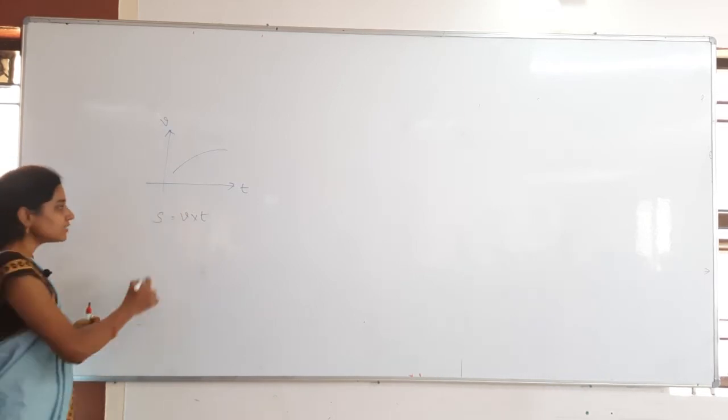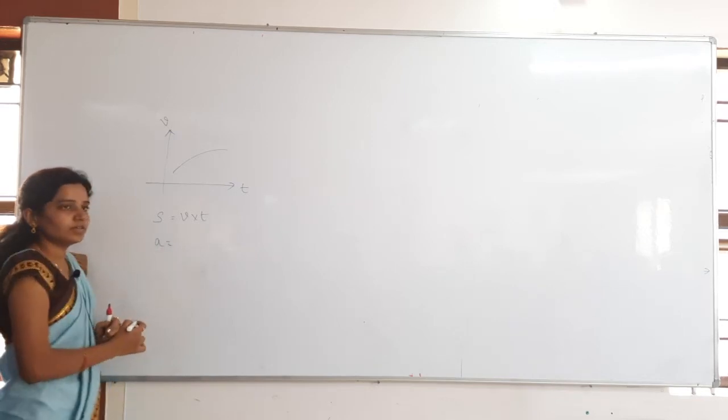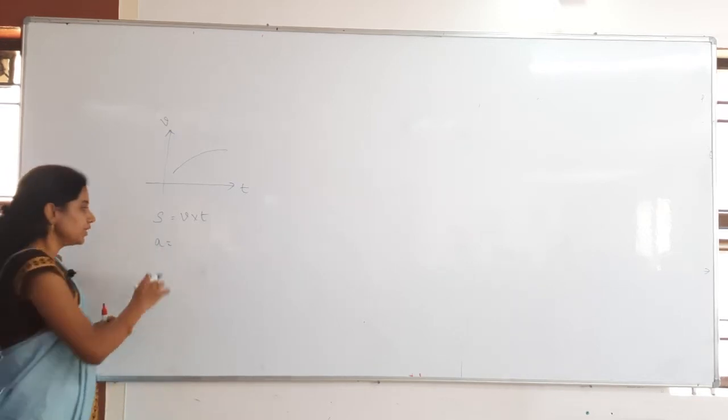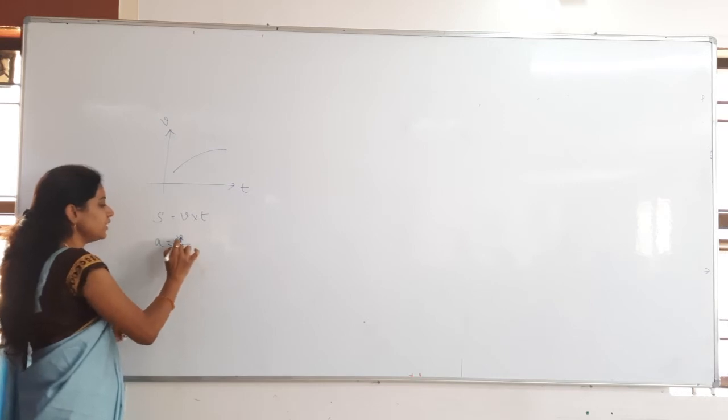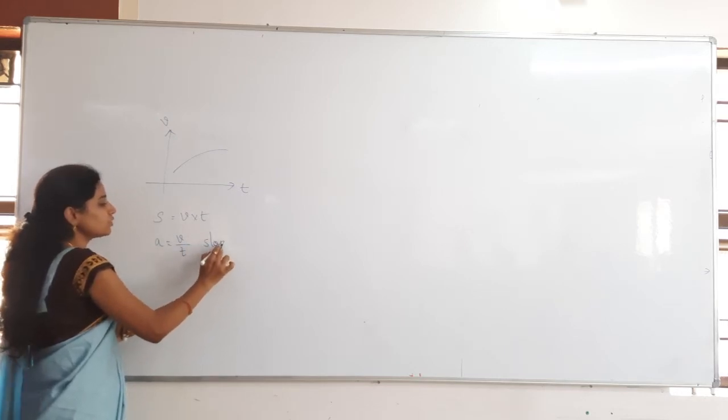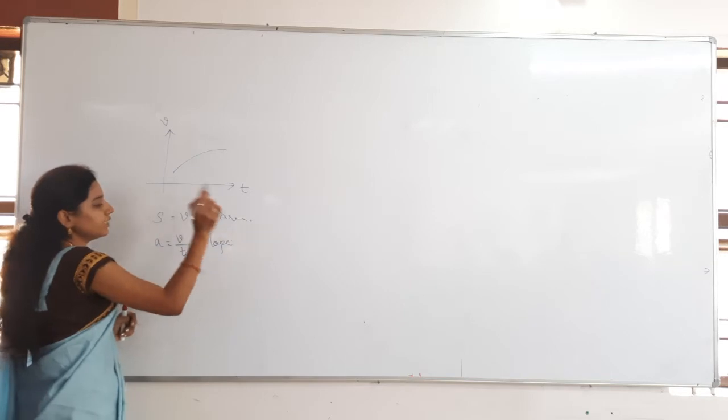If I ask for the acceleration from this, what do you have to consider? Slope. a is equal to v by t, nothing but the slope. Multiplication means area.